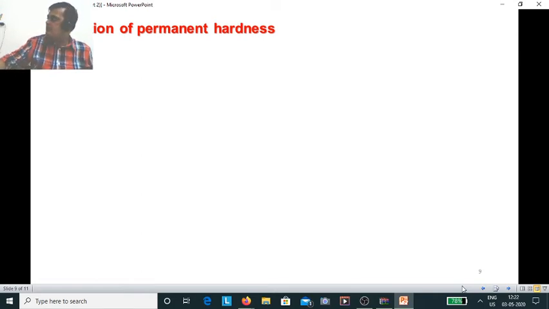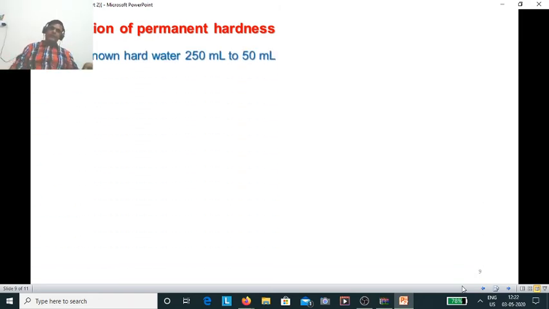In the third step, which is the estimation of permanent hardness, whatever water we have used in the second step, we have to boil it for some time.